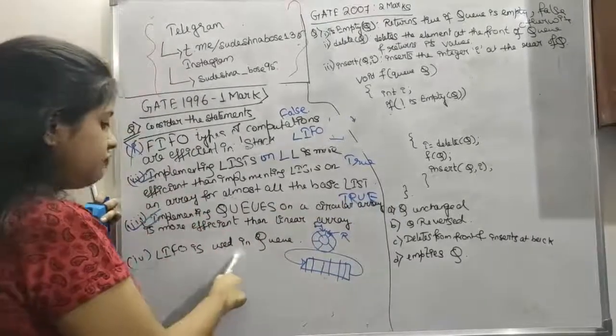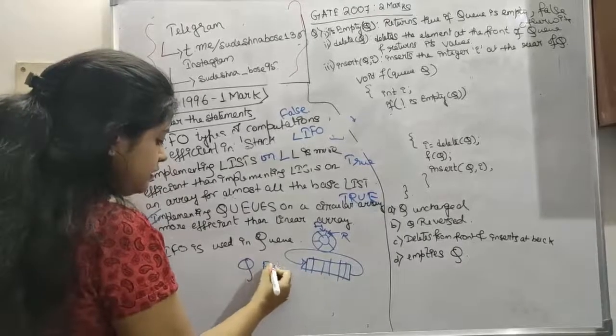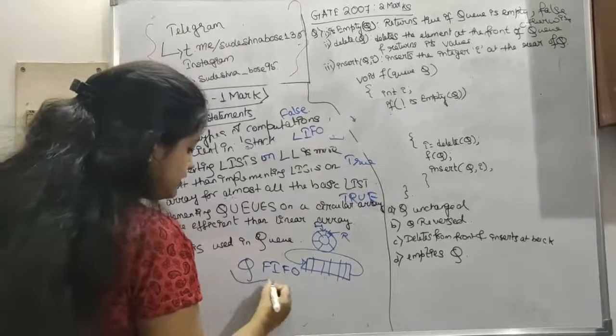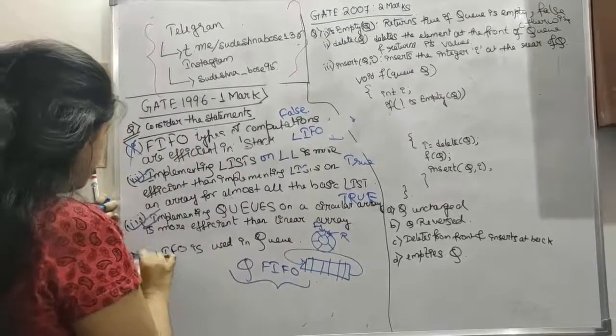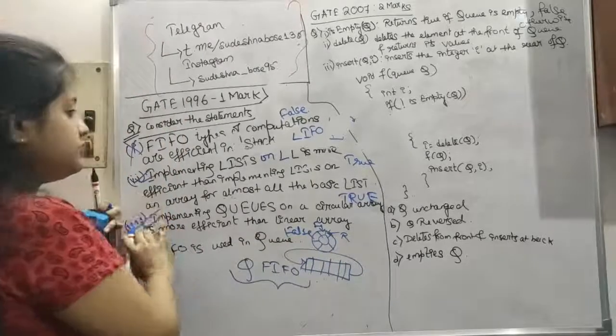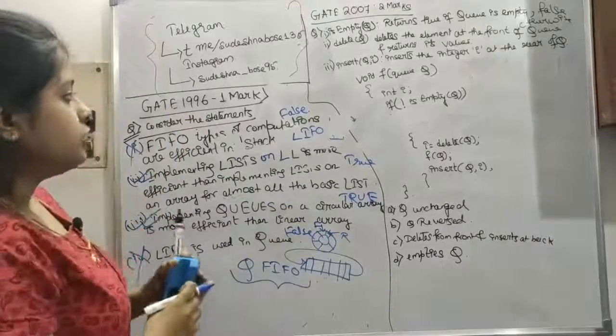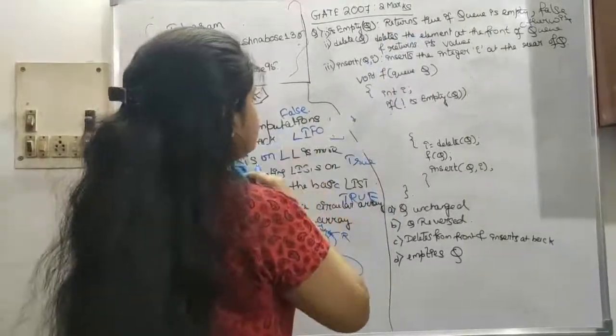Now next, LIFO is used in queue. No, queue has FIFO, first in first out. We have just discussed this in my previous video. So this is wrong, this is false. So statements 2 and 3 are correct here, okay? Now let's see our next question.